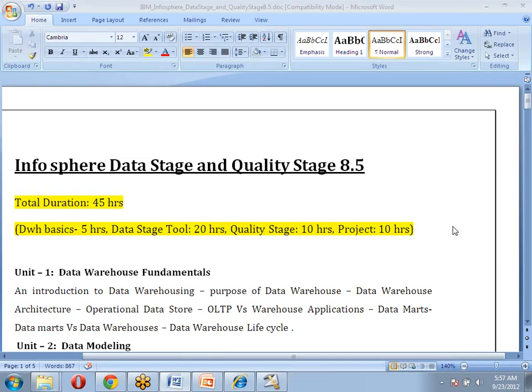Most of the clients, in olden days, used Informatica only. But nowadays they are moving to DataStage, Ab Initio or BODS. They are moving into different tools. It's good to know multiple ETL processes.